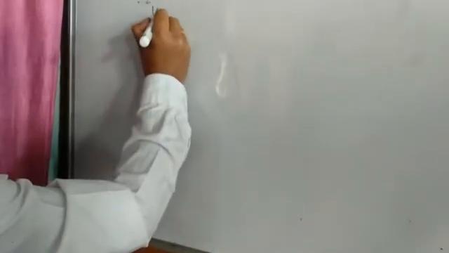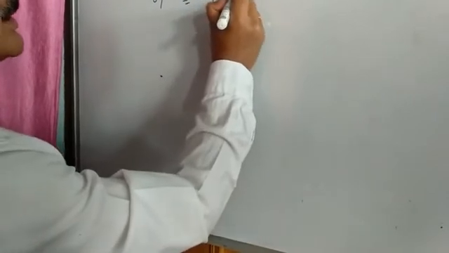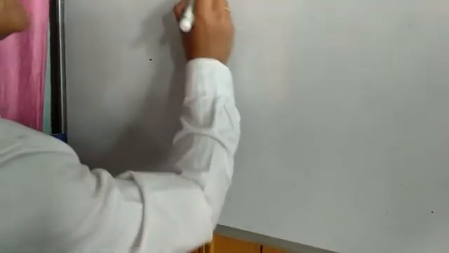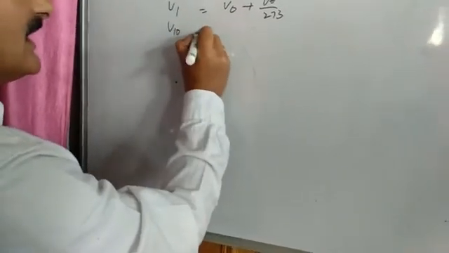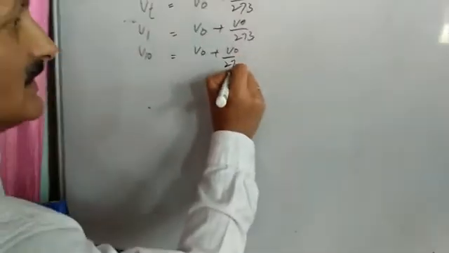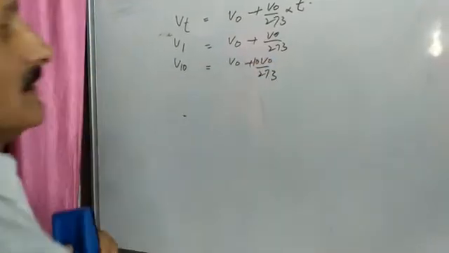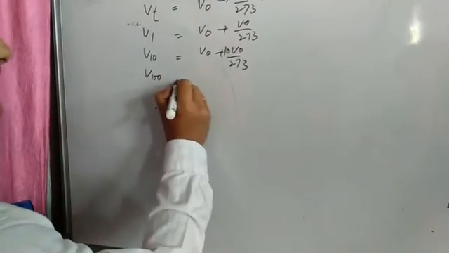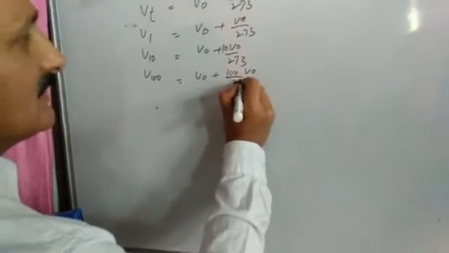Suppose the temperature is raised by 1 degree. So it will be V1 = V0 + V0/273 into 1. At 10 degree rise you will get V10 = V0 + V0/273 multiplied by 10, which will be 10 V0/273. Similarly, if temperature is raised to 100 degree centigrade, then we will get 100 V0 upon 273.